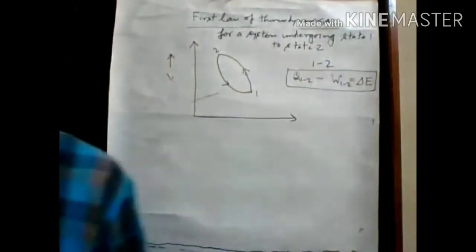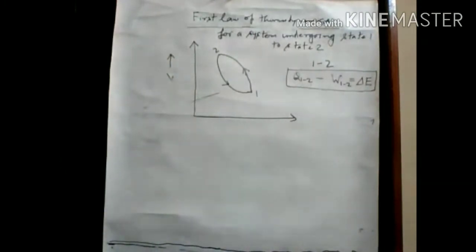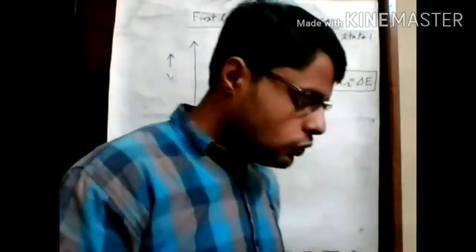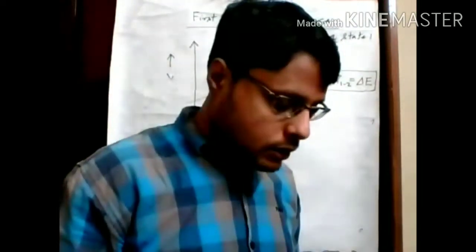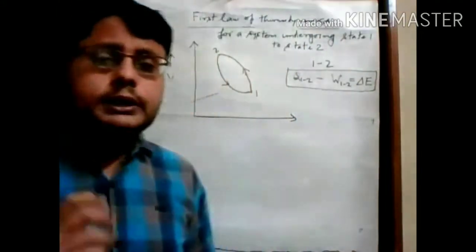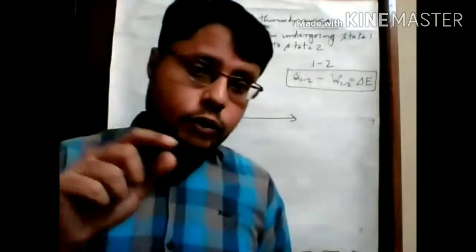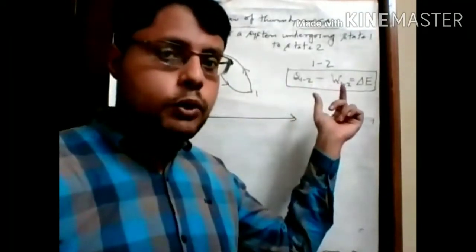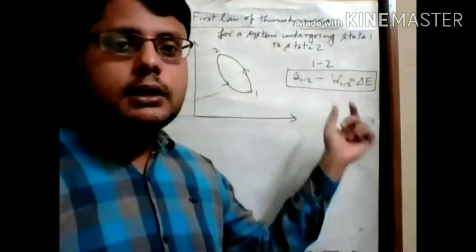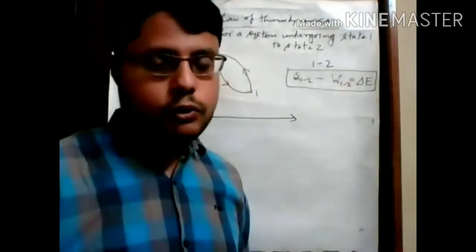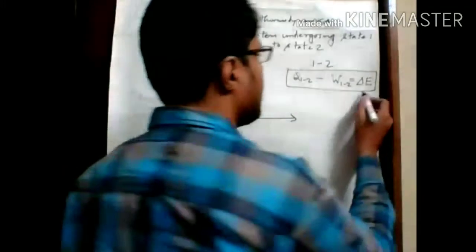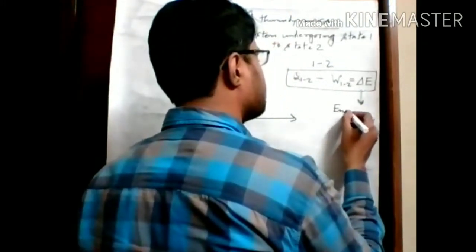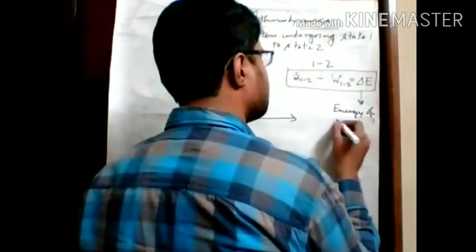The same thing is happening with process 2 to 1. Okay, so what is its meaning? If we consider a particular process, then for that process the difference between the heat transfer and the work transfer has a definite value, which is known as the energy stored, that's it, the energy of the system.